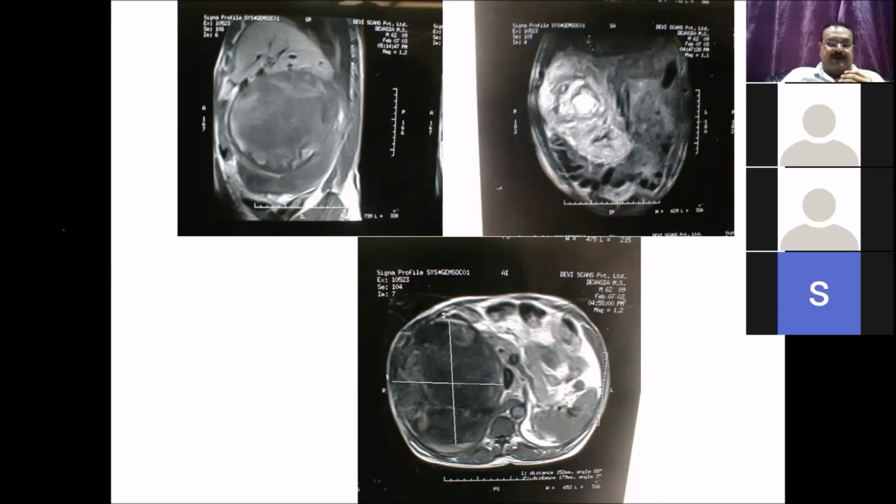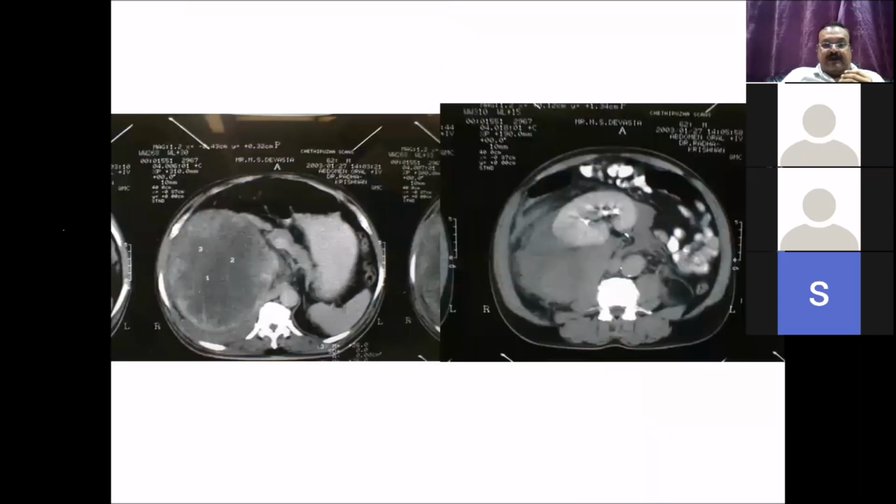Yes, if the kidney is there, you have to look at all the vasculature: the renal vein, the adrenal vein, and the position of the adrenal also has to be specified before planning resection. And if we see the image here, it's pushed anteriorly and medially. So anterior medial displacement is there. Renal vein is not seen in this cut, and we have the cuts where renal vein is seen. Renal vein and renal vessels were free.